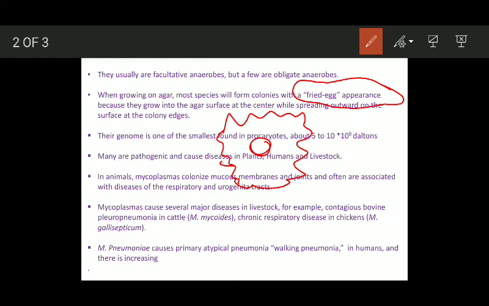Or you can say they form fuzzy margins, and because of this they assume the shape of a fried egg. This is the characteristic feature of the mycoplasmal colonies. You can simply say that this colony belongs to a Mycoplasma if you see that this colony possesses the shape of a fried egg.